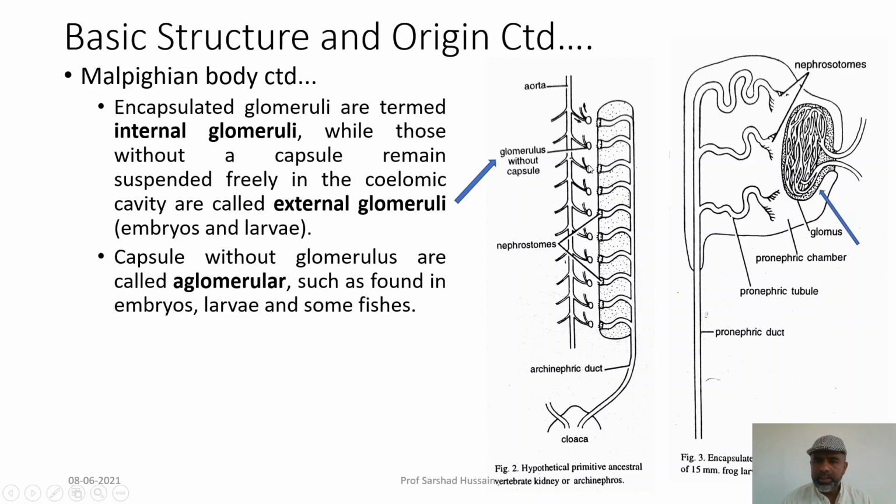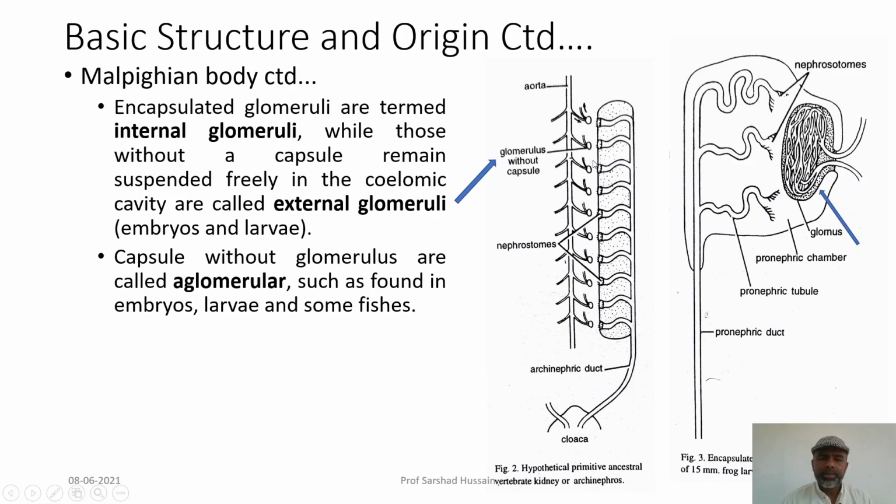You can see here the external glomeruli, no Bowman capsule is present, because the tubule is short in length, it is not connected with it, it is not enclosing it. So, here it is the external glomeruli.